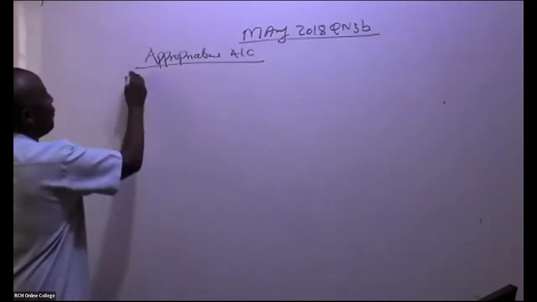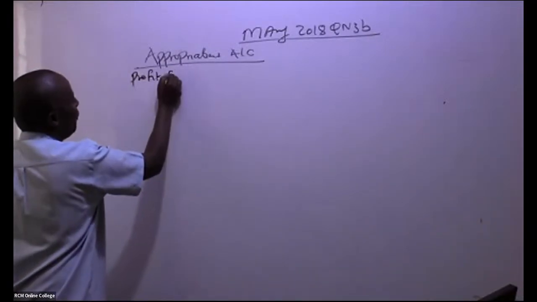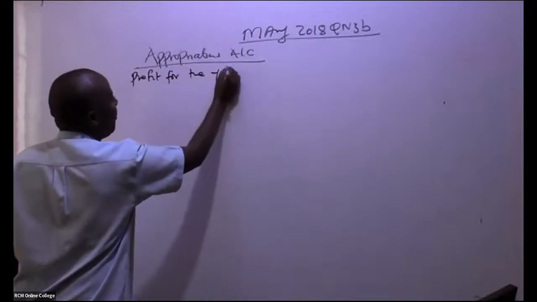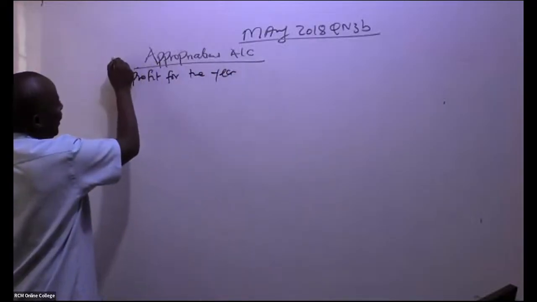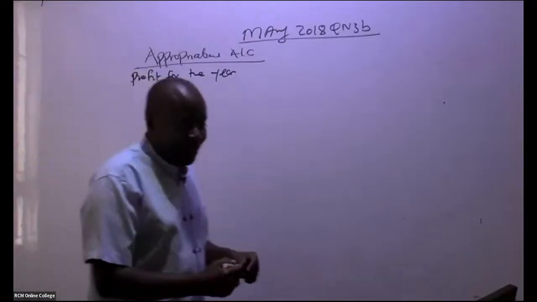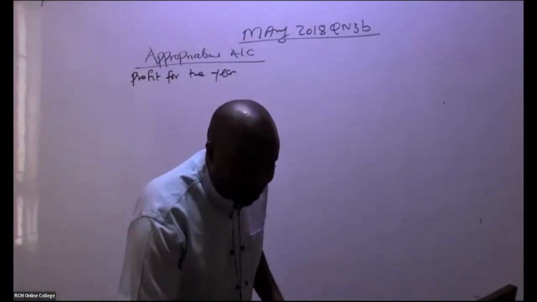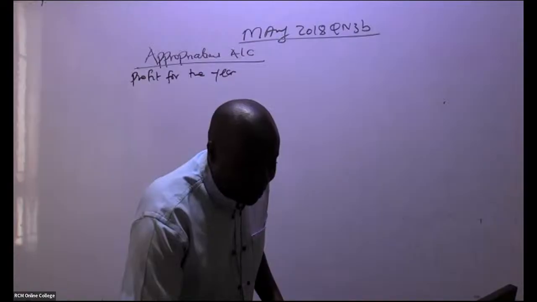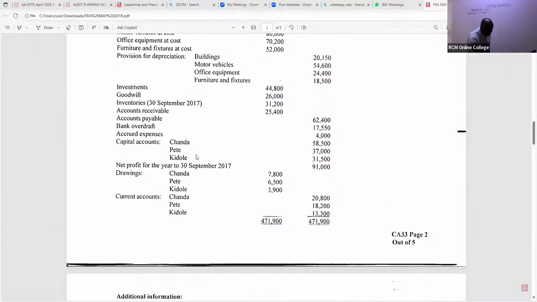So you give us here profit for the year, very fast, profit for the year. So I'm doing part 1. Is there somebody who is able to see the profit for the year? Irene is giving us 91,000, right? So profit for the year, you can see profit for the year. You guys are so good. Net profit for the year, 91,000.